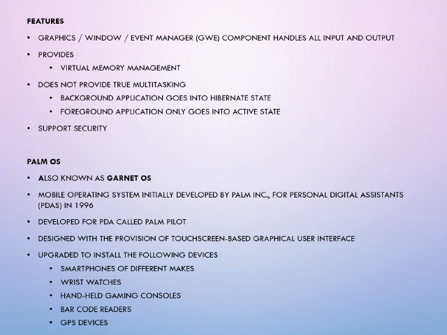And the main features of Windows Phone are, it can provide virtual memory management, and it does not provide multitasking. That means you cannot open 2 applications at the same time. One will be active and one will be resuming on the other side, and it provides security, and the input and output are handled by the components called Event Manager or Graphic Manager or Window Manager.